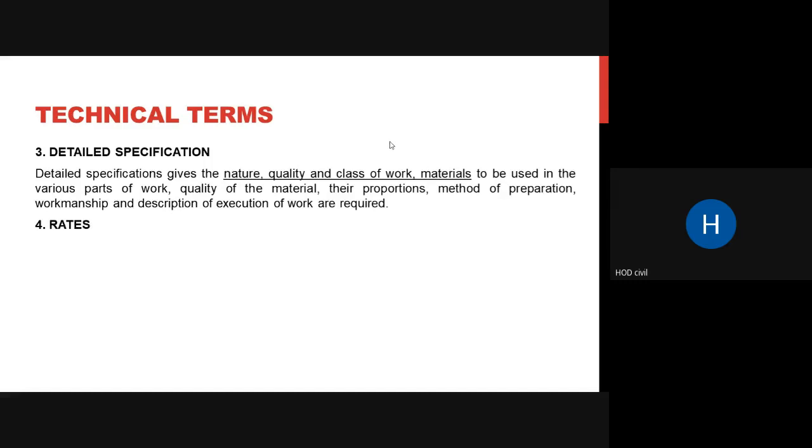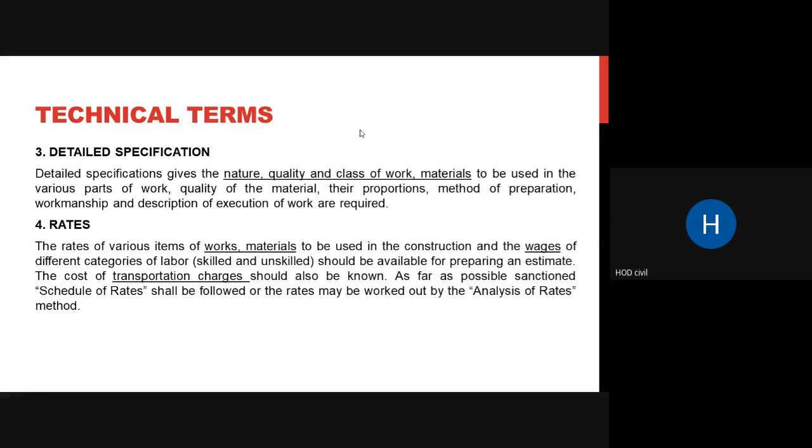Coming to the next thing, rates. So rates, what do you mean by rates? It is nothing but your cost per unit. Rate is given by cost per unit of your work. So you can multiply with the total quantity and you can get the cost of your whole work. Okay, so adding up all these works, starting from excavation of a foundation, then laying of a foundation, then plinth work, then your column work, beam work, slab work, all these things individually rates are found out, and then summation of all this gives your entire cost of your project.